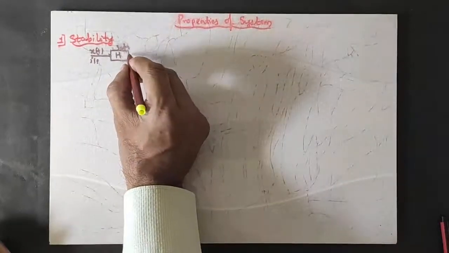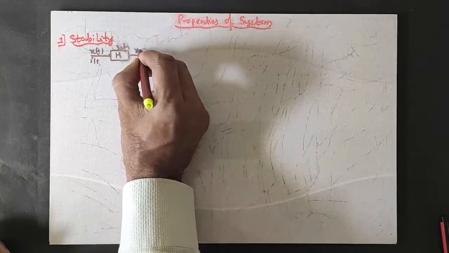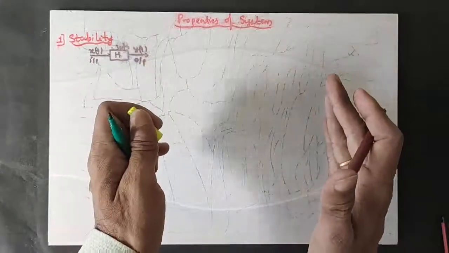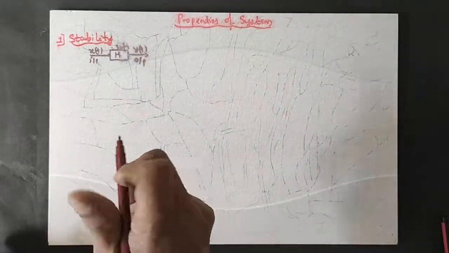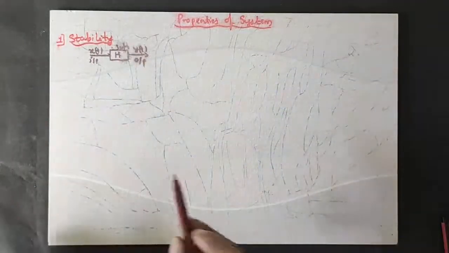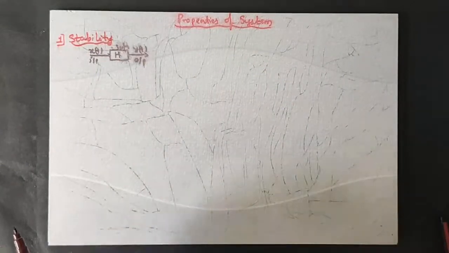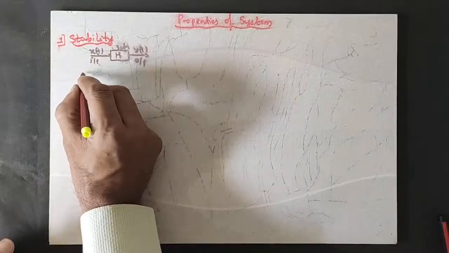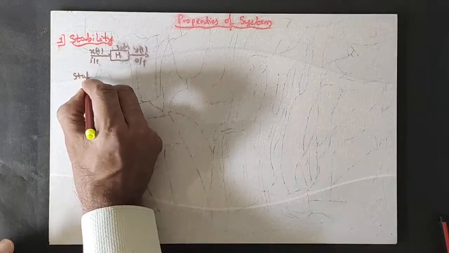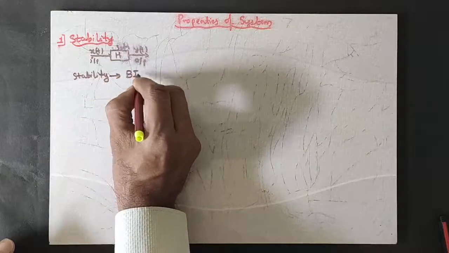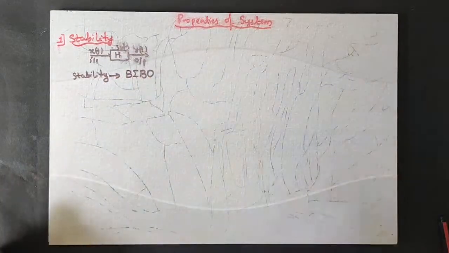And I am obtaining an output y of t, which is also bounded, also present within the limit. Then we shall say that the given system is a stable system. I am giving bounded input and obtaining bounded output. Hence this stability concept is BIBO stability, bounded input, bounded output stability.